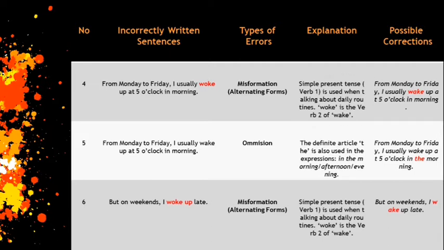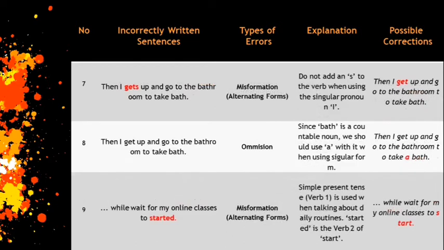To the next sentence, "Then I get up and go to the bathroom to take bath." It has two types of errors. The first is misformation and the second is omission. First, do not add an s to the verb when using a singular pronoun, for example, I. The second, since bath is a countable noun, we should use "a" with it when using singular form. The possible correction is, "Then I get up and go to the bathroom to take a bath."